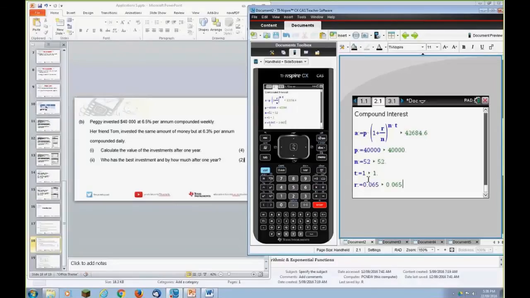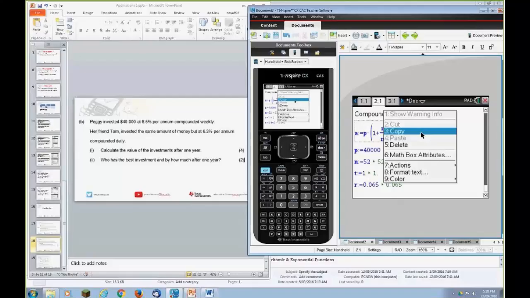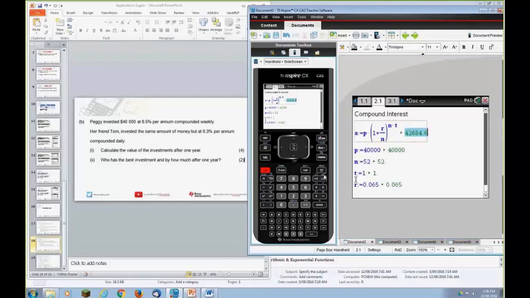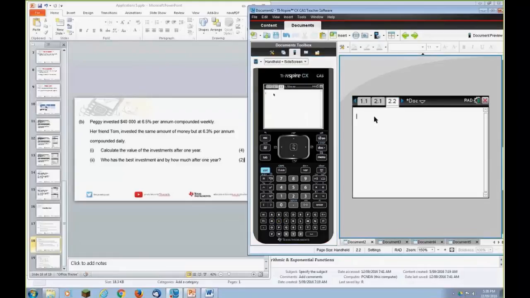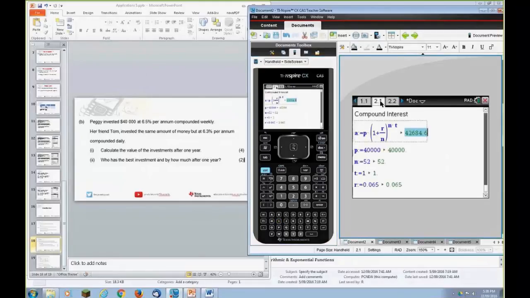But I find it's a lot nicer to be able to play with the variables and have a look. Here's our amount. So this is what I'd be writing down: that's the amount that Peggy has after 1 year. The amount Tom has after 1 year, and I'm actually going to copy that. Control I, create a little calculator page. I'm going to paste that there, so I've got it for later. Reference.